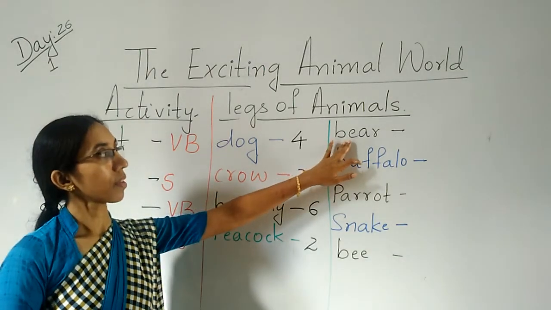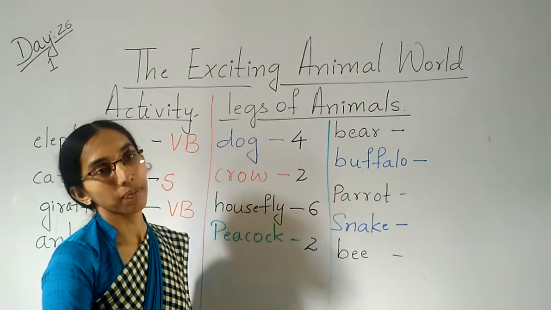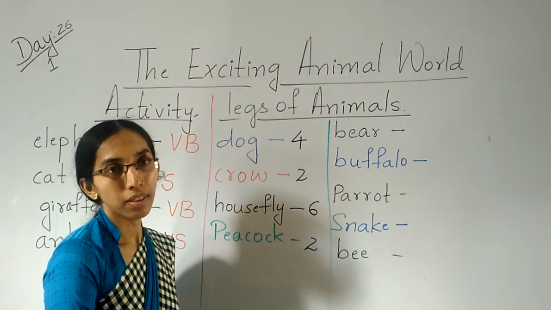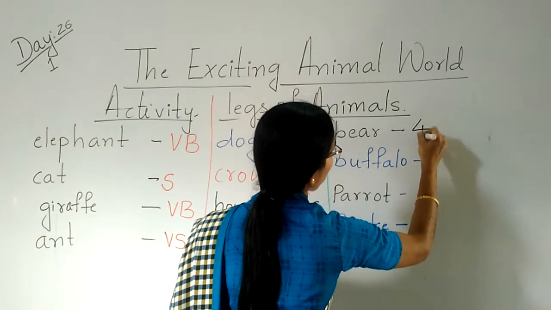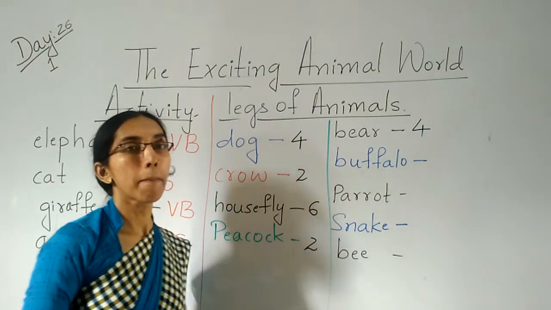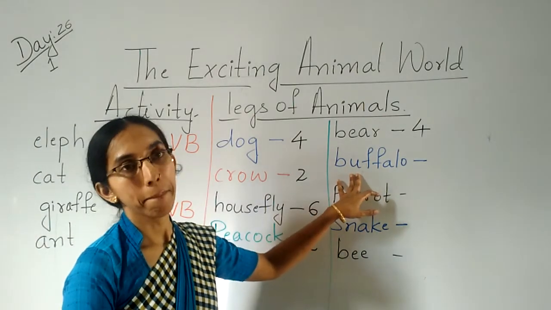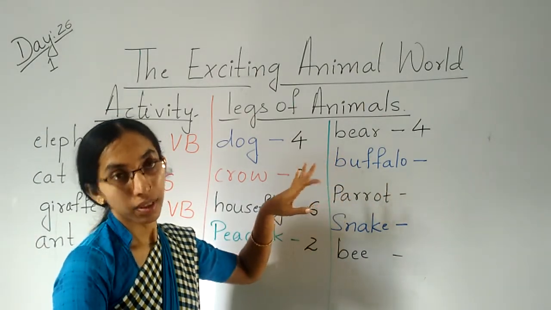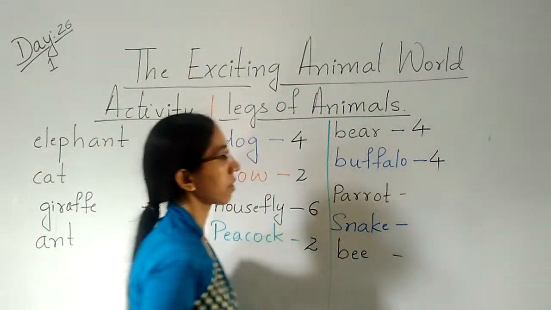Next, bear. It's an animal. How many legs? Yes, it has the 4 legs. Buffalo. How many legs does a buffalo have? It's an animal. Yes, buffalo also has the 4 legs.